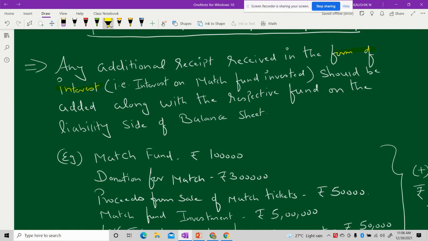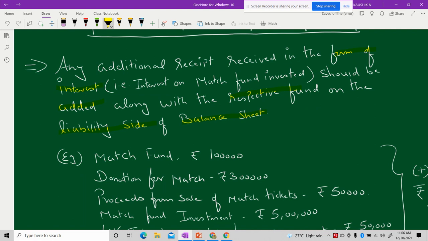And obviously, the match fund I have invested will fetch me a return in the form of interest. So if any interest is received from a fund which is invested, then even that particular amount should be added along with the respective fund. That is, if it is a match fund, then with the match fund; if it is a building fund, then with the building fund, as the case may be, on the liability side of the balance sheet.